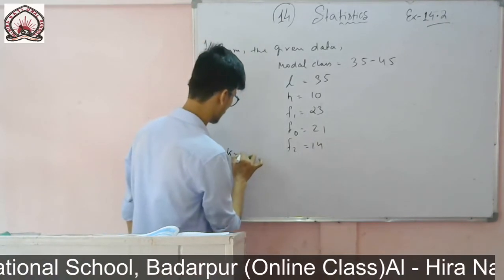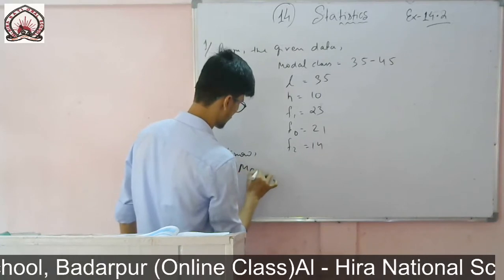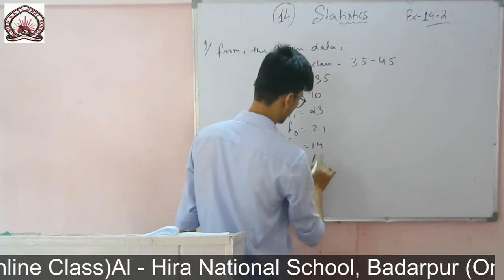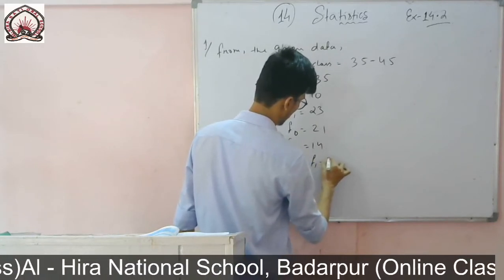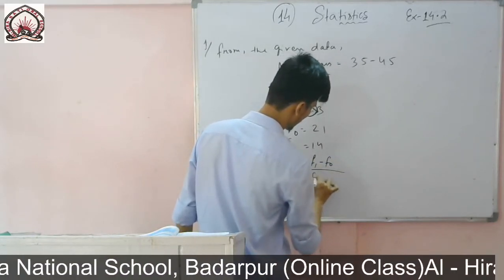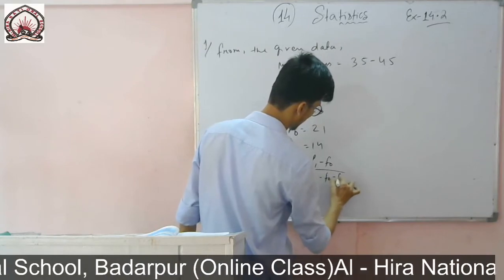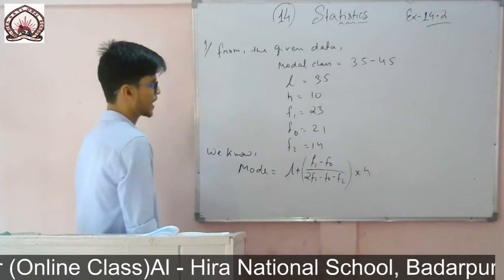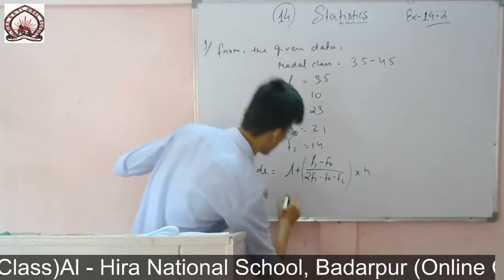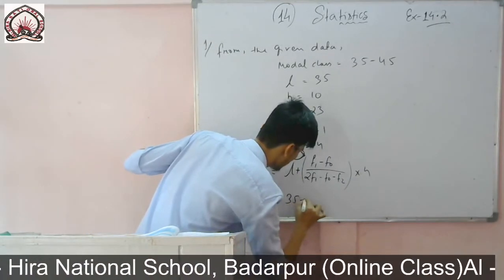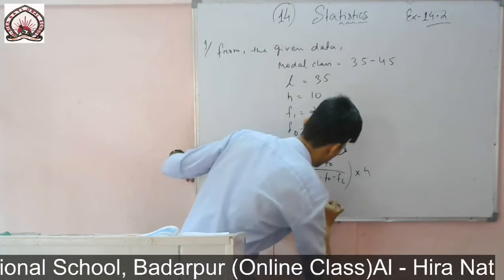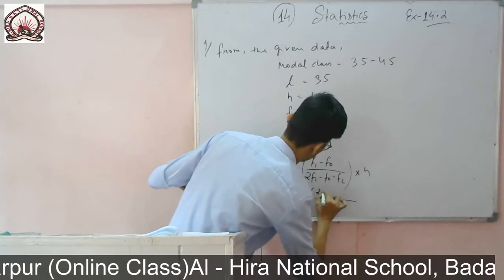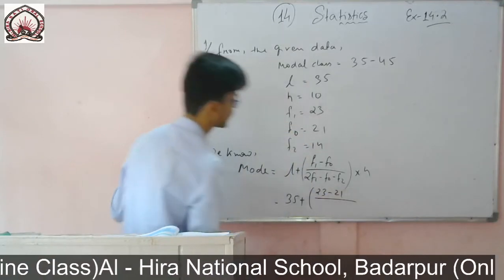So you write, we know mode equals to lower limit plus F1 minus F0 by 2 F1 minus F0 minus F2, into height. So this is the formula to find the mode. So lower limit it is 35 plus F1 minus F0. F1 it is 23 minus F0 it is 21.